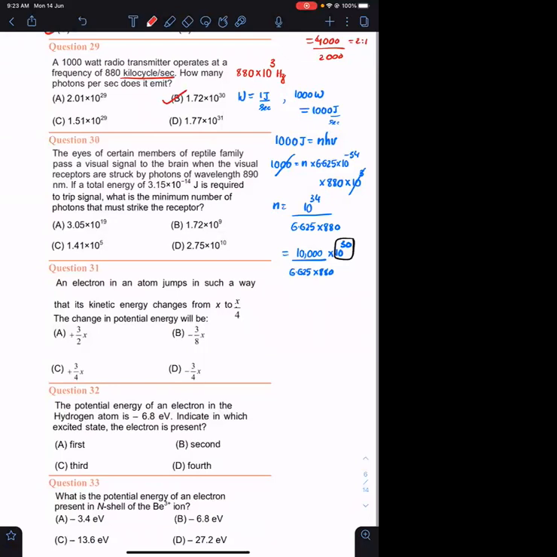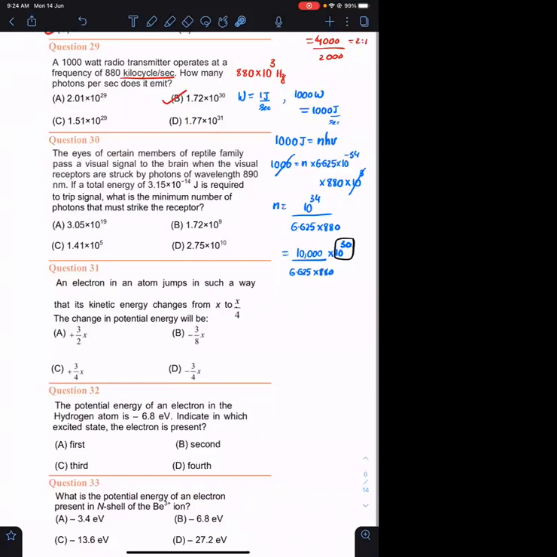Sometimes you may or may not solve the entire question. मतलब last तक solve करने की जरूरत नहीं. यहाँ पे 10 power 30 है, यहाँ पे भी 10 power 30 है. If you have another option in terms of 10 power 30 and it is close to 1.7, then you need to solve this exactly or accurately. अभी यहाँ पे जरूरत नहीं है. समझ में आ रहा है? 880 into 6, it is in the order of 5,000 or 6,000. 10,000 upon 5,000 or 6,000, कितना आएगा? 1 point something ही आएगा. So option B is the right answer.